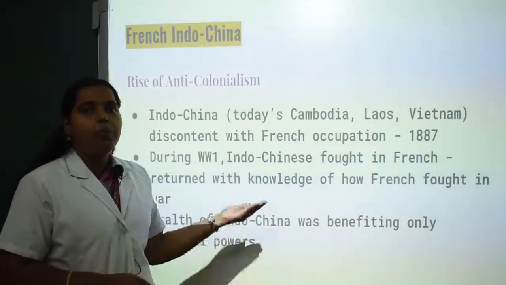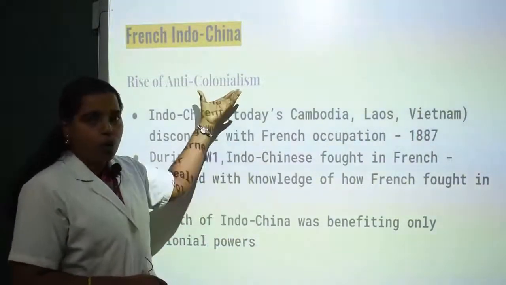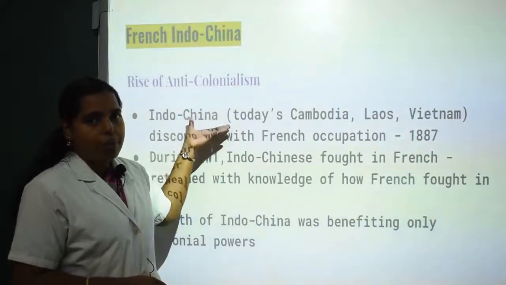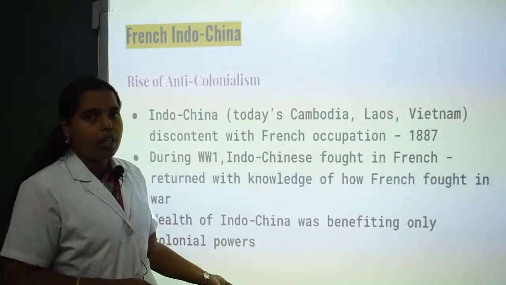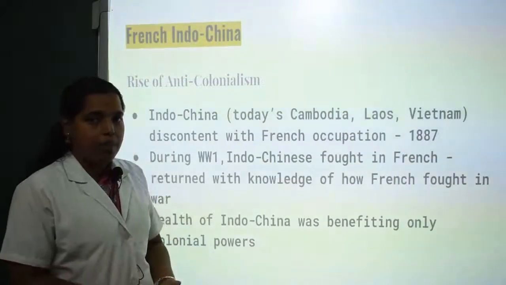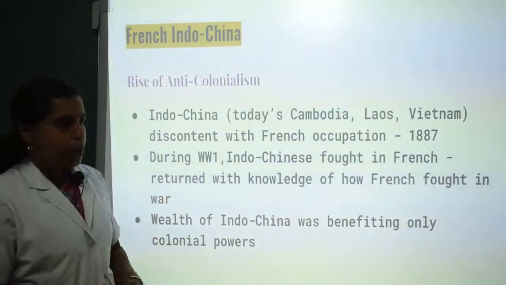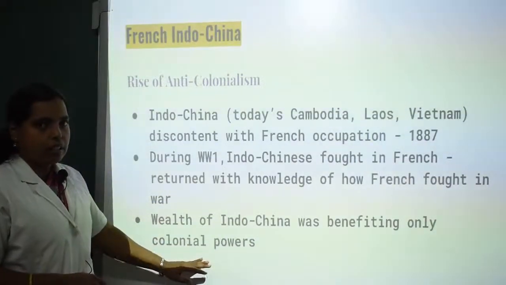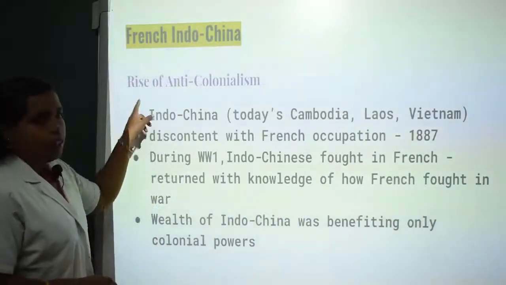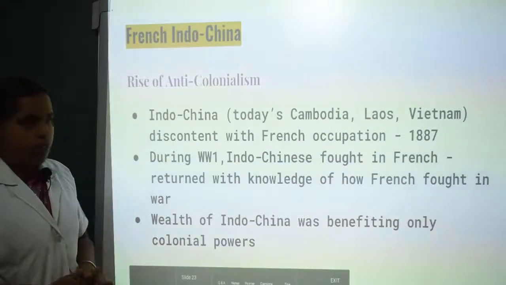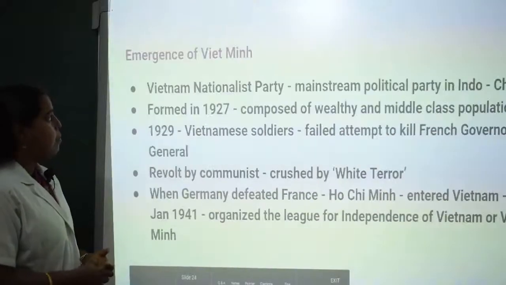They wanted to be released from the power of the colonizers, France colonizing Indochina, so automatically they started revolting against them. So this is what is said in the topic, rise of anti-colonialism. We'll see in the next slide.